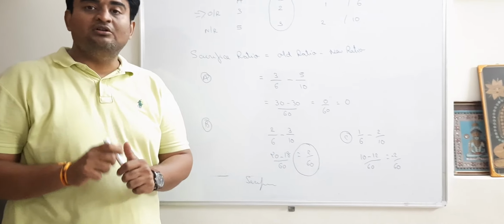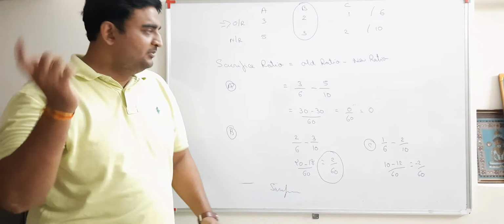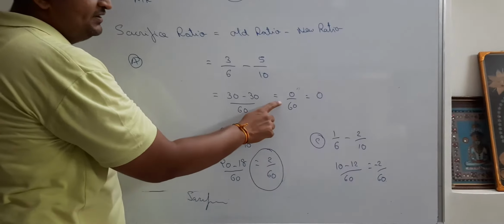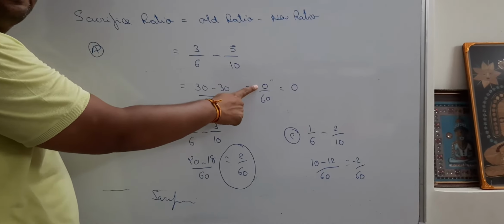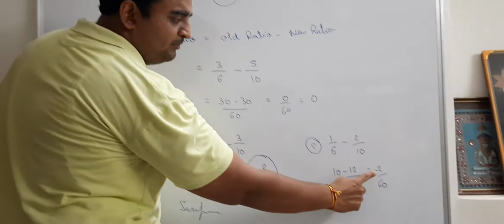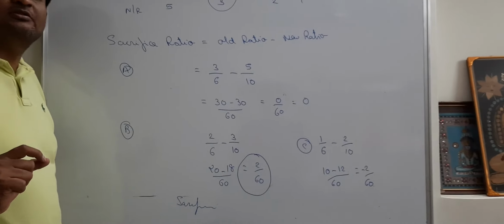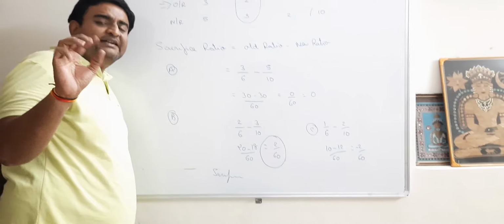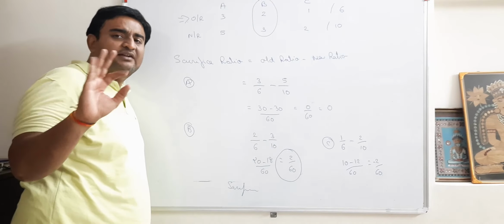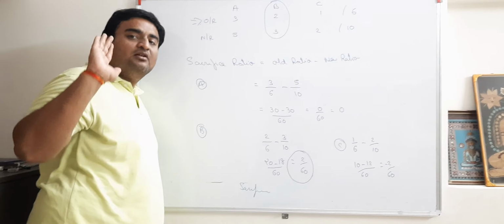If you make the total of the numerators, it will be 0. Example: the numerator of this one is 0. 0 plus 2 gives me 2. And 2 minus 2 gives me 0. So if you add all three numerators and you get the answer 0, then you are right, otherwise you are somewhere wrong.